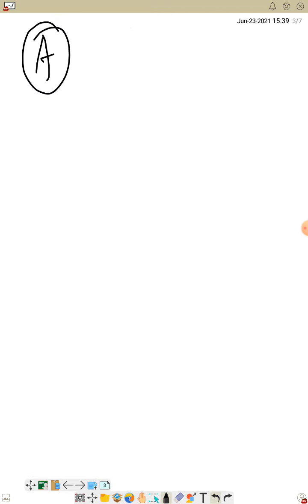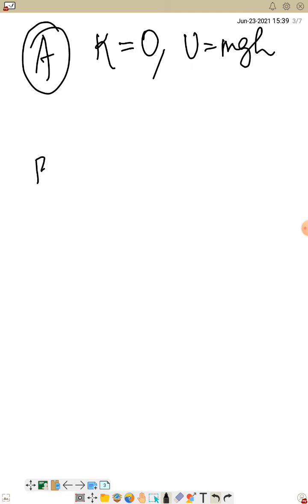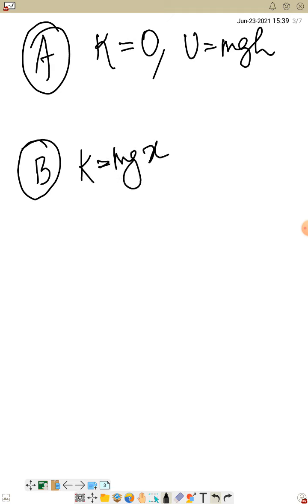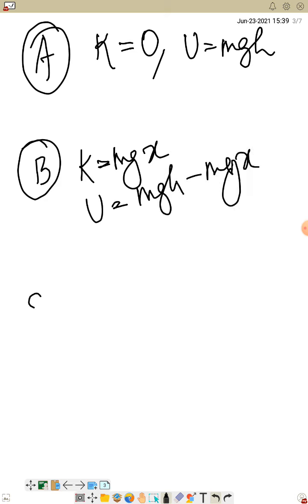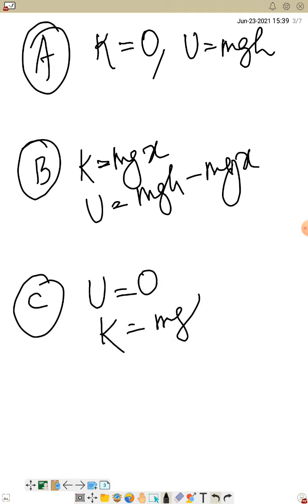At position A, let me make a clear figure. At position A, kinetic energy was 0, potential energy was mgh. At position B, kinetic energy was mgx, potential energy was mgh minus mgx, and at position C, potential energy is 0, kinetic energy is mgh.